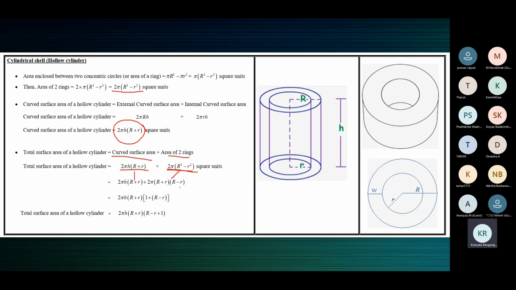A plus b into a minus b is a square minus b square. It's standard. So now you can see 2 pi, R plus r is common. H is not there, sorry. I think I went wrong while typing this. Only 2 pi is common.